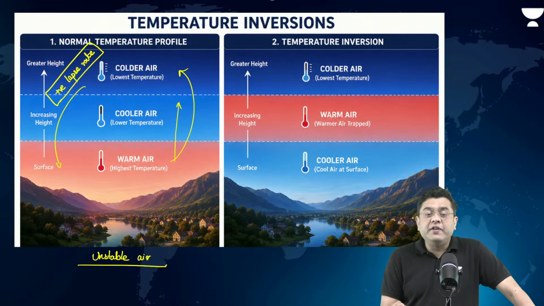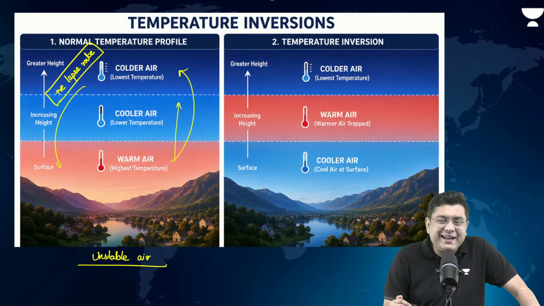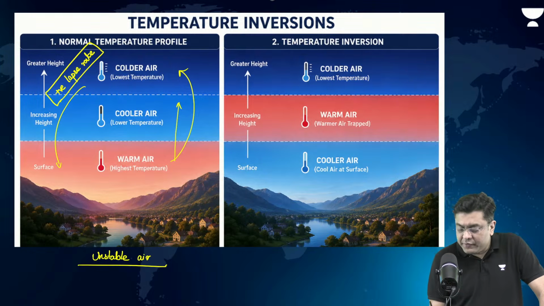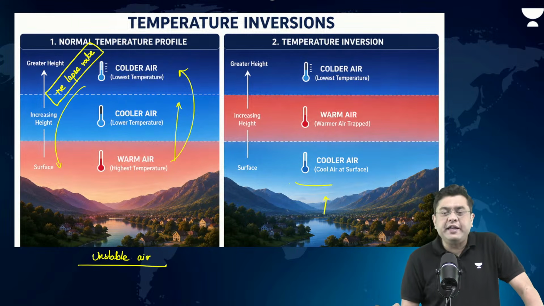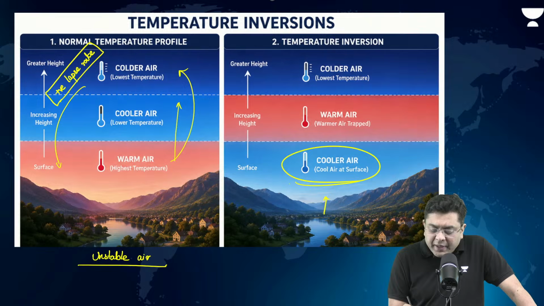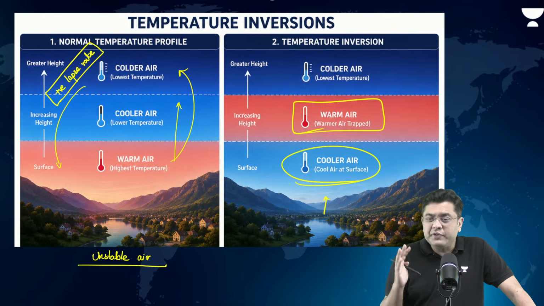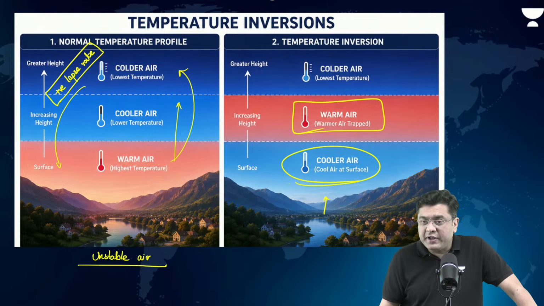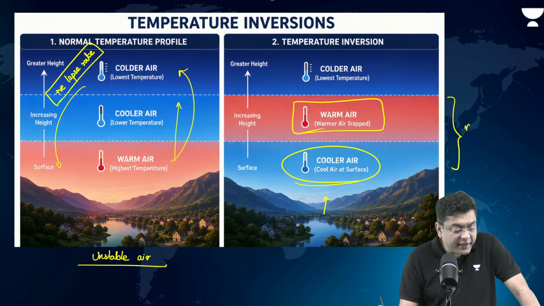Whereas when you consider the condition of inversion, due to certain climatic factors, sometimes the air closest to the surface becomes very cold, and the air above becomes warm, right? So you have the warm air which is trapped. Now, in this case, warm air is already on top. It cannot rise further. Cold air is already at the bottom. It cannot sink further. So, in this case, you will observe no vertical mixing of air.